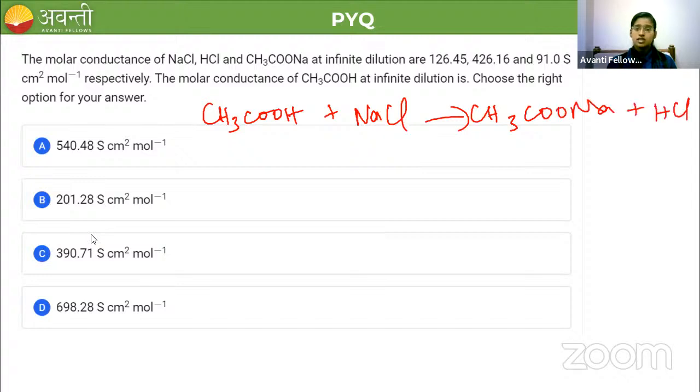Among these four compounds, the values of molar conductance of three compounds are given, and we are asked to find out for one, acetic acid. For NaCl, sodium acetate and HCl we are given the values, so just equate and get the value. I think we got option C as the correct answer yesterday, right? Just check whether you're getting 390.71. Now let me move on to the next question.